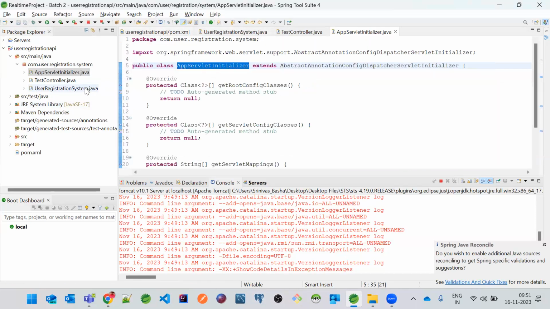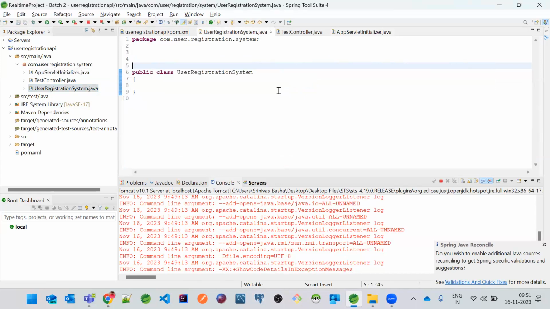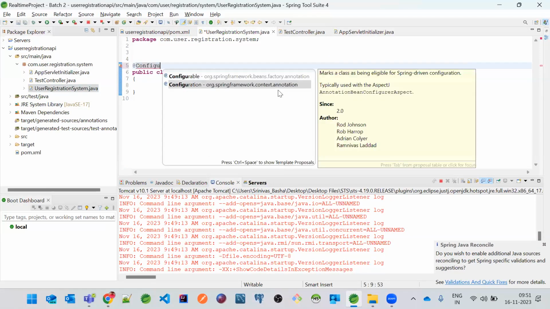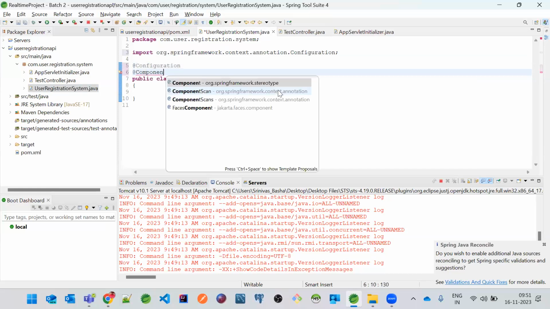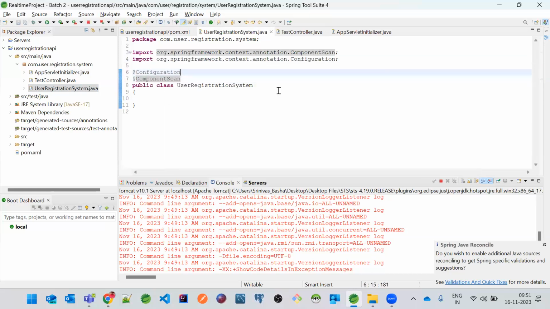So here, what is our main class? This one, right? I just have to annotate this with @Configuration, and then followed by @ComponentScan. So @Configuration is just saying that this is the main configuration class. And then, how many classes are there in our project?